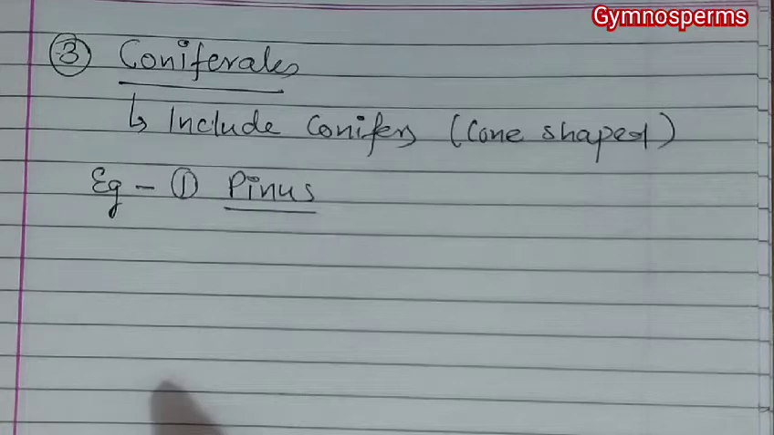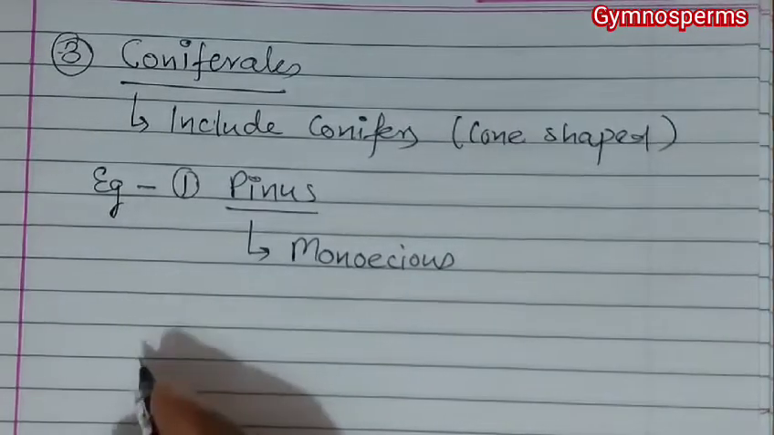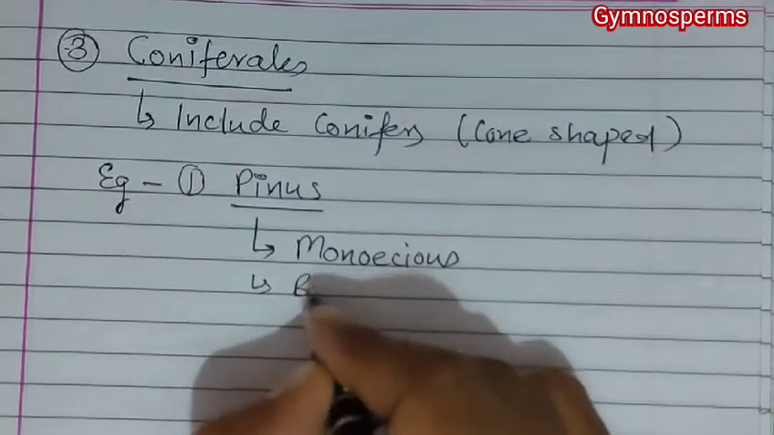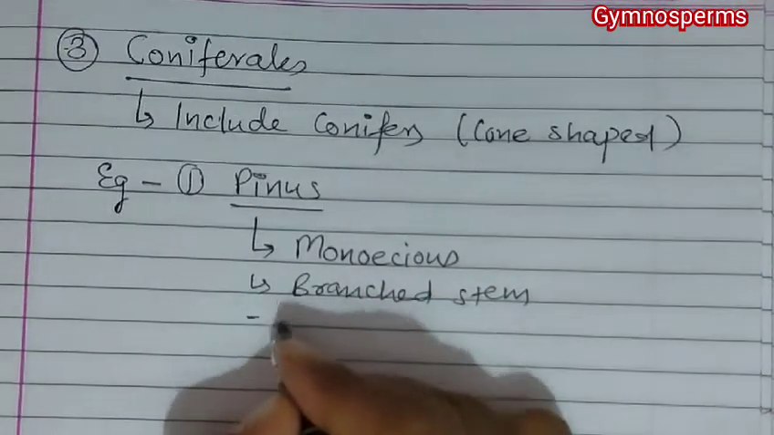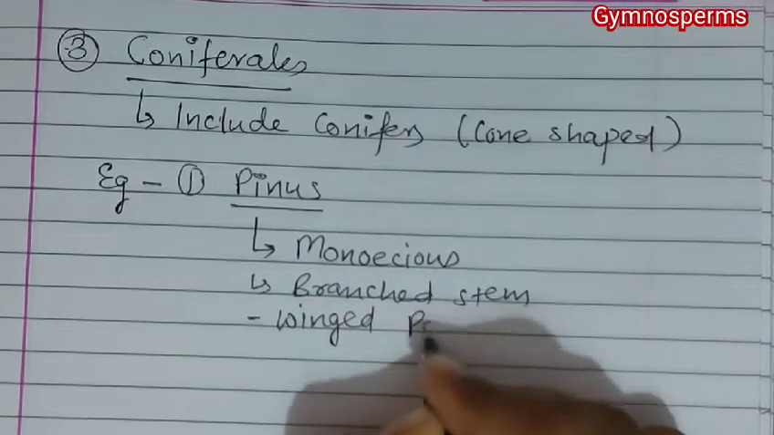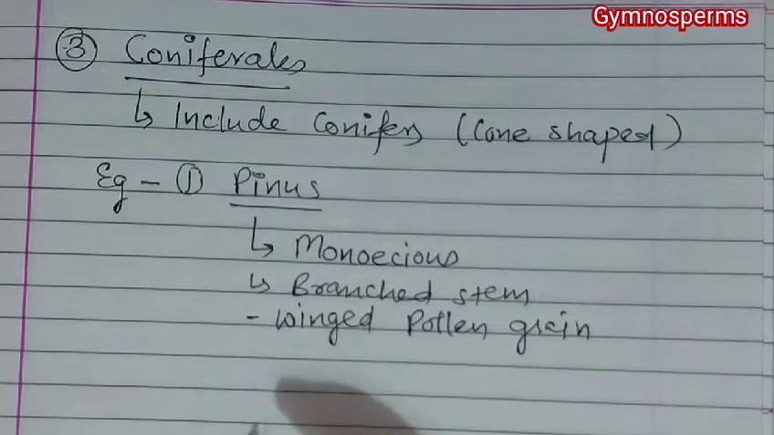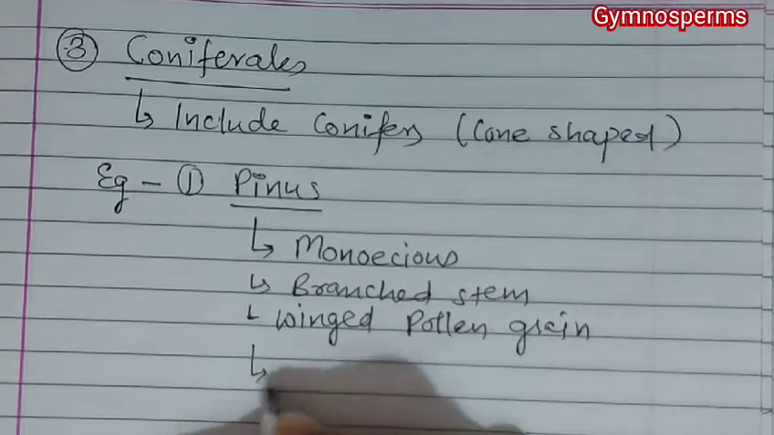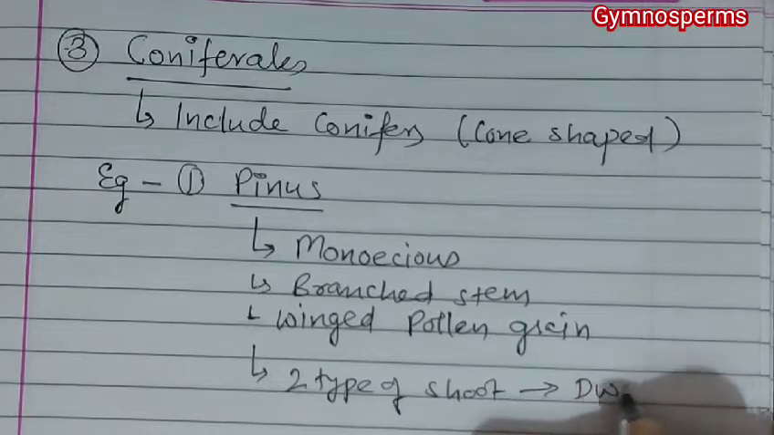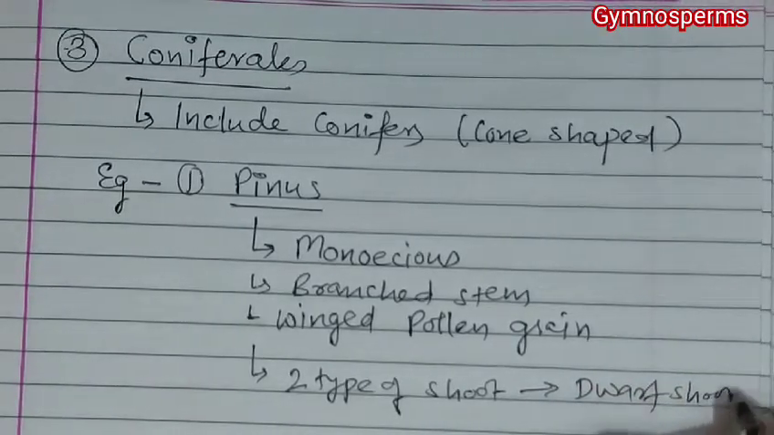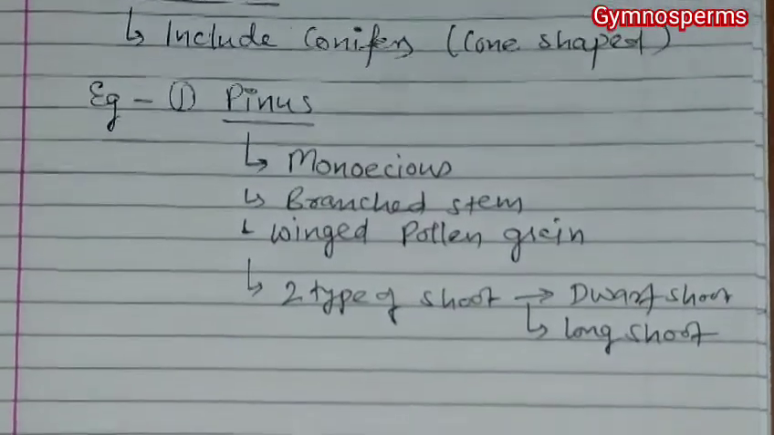Now, if we go with the characteristics of Pinus, Pinus is monoecious. It has a branched stem. Then it has a winged pollen grain. Winged pollen grains are found in Pinus, which help their easy migration. They have two types of shoot, that is dwarf shoot and long shoot.